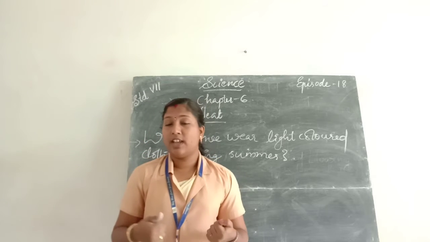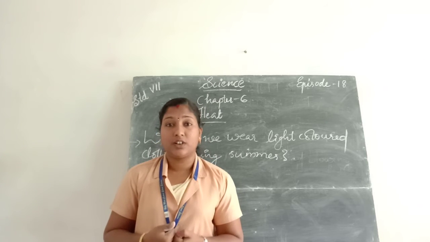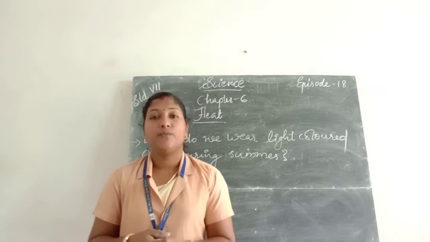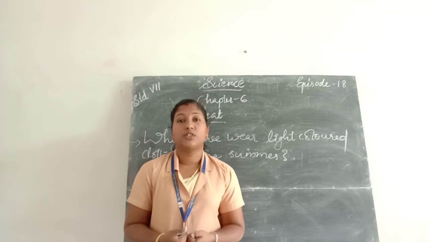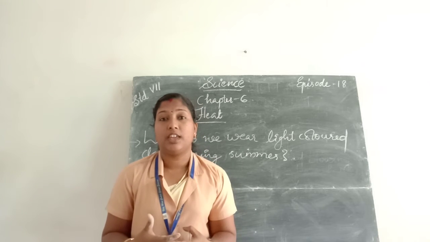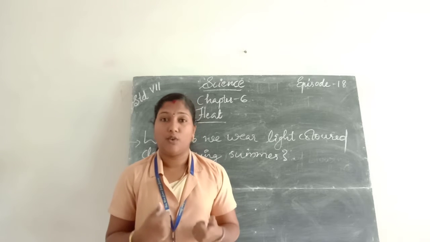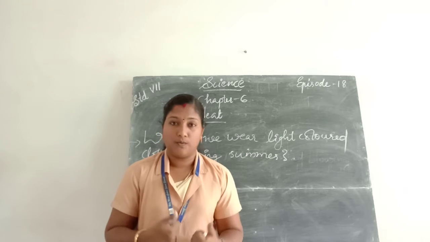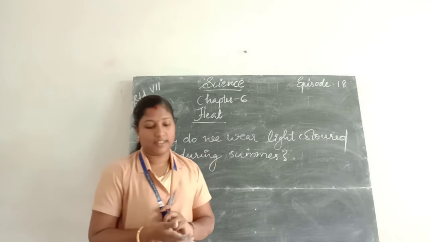So we wear the dark colored clothes or blankets during winter season. These dark colored clothes or thick clothes absorb heat from the environment and make us feel warm. So we use the dark colored clothes during winter season.